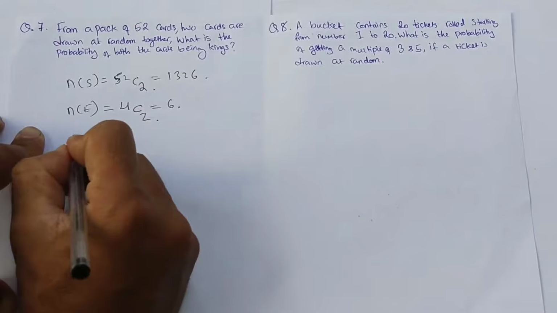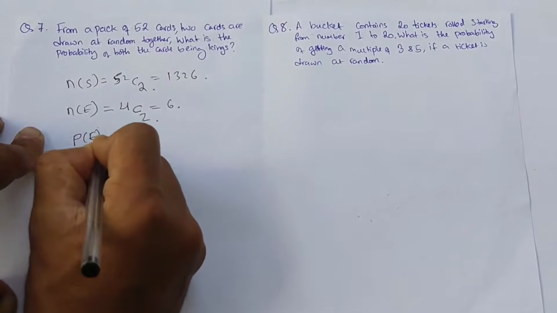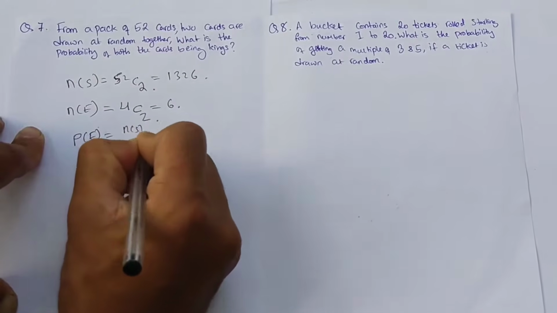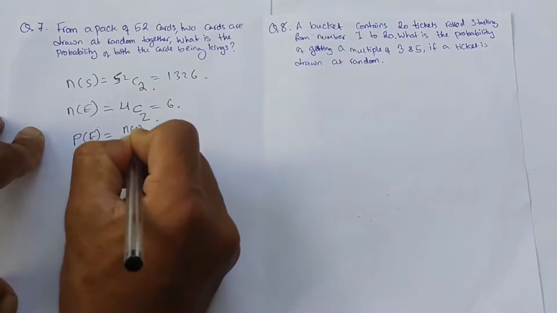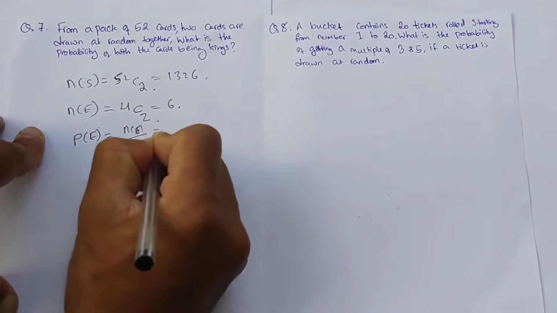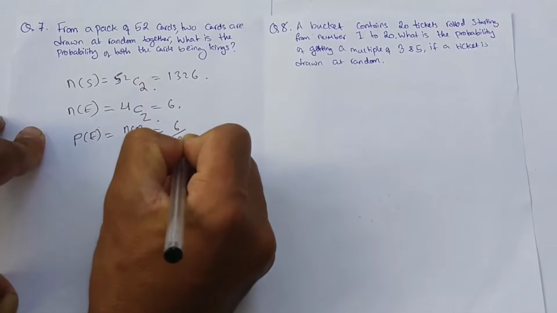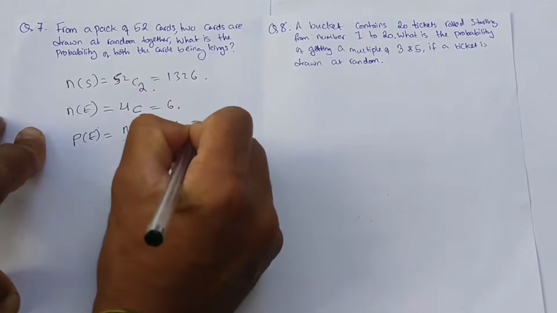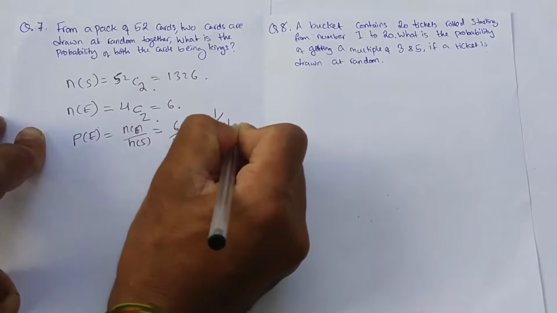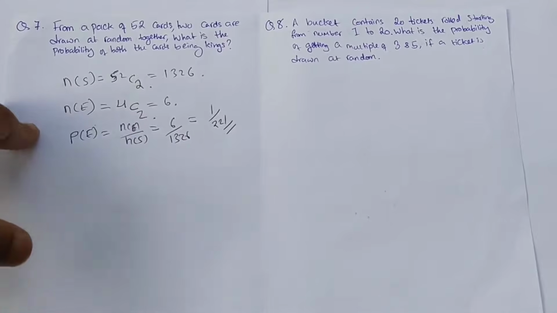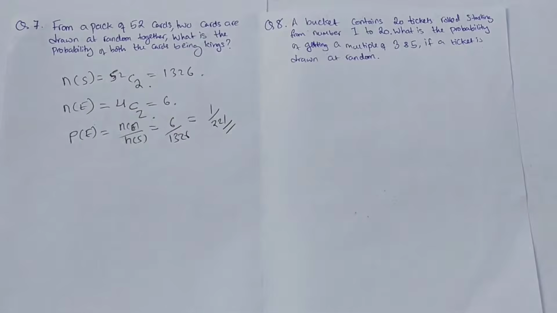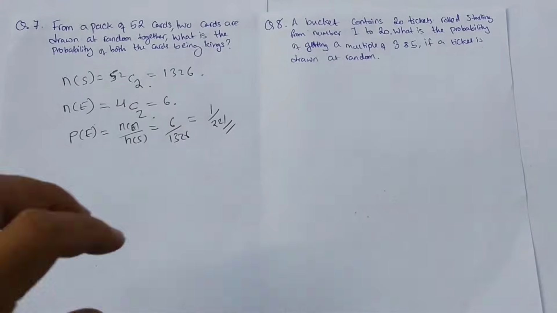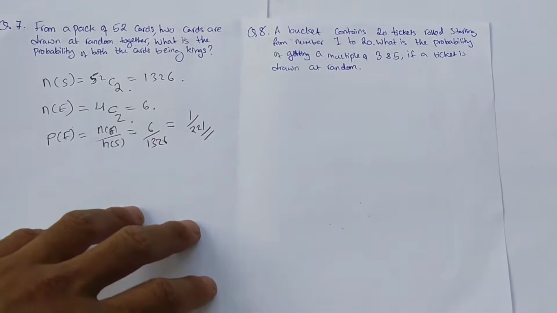So the probability of event E happening is NE over NS, which is 6 by 1326, which can be further reduced to 1 by 221. That's the answer. So let's move on with the last question, question number 18.